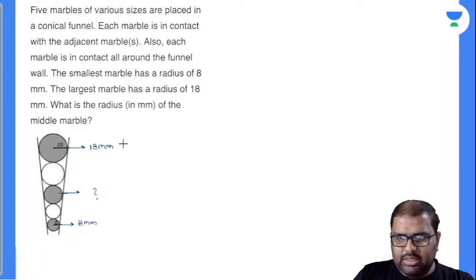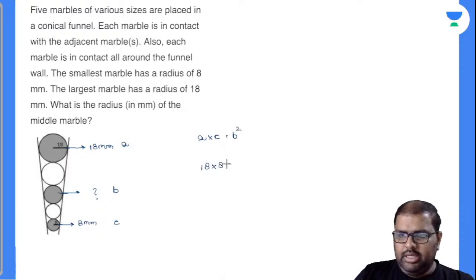I will take this as A, this as C, and this as B. So automatically, A into C will be equal to B square. 18 into 8 will be how much? Is it 144? Yes, it is 144. So 144 is equal to B square. Now what will be my B value? My B value is nothing but equal to 12.